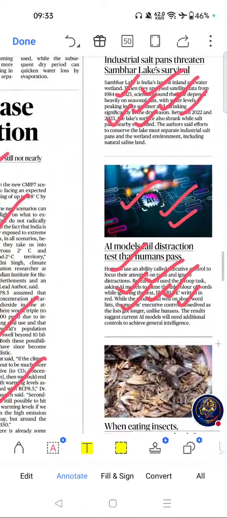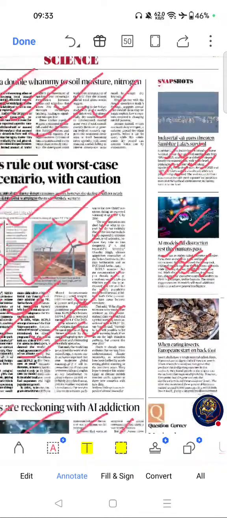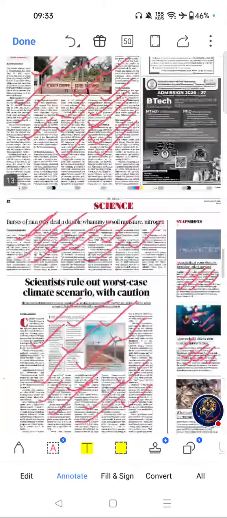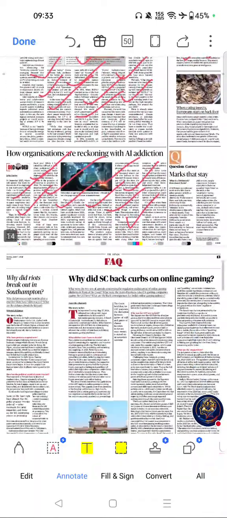Move on to the next important article of this page. And these are the only important articles of this page.